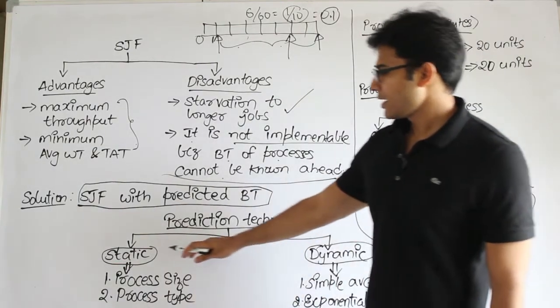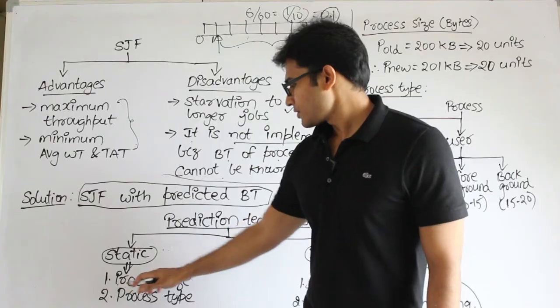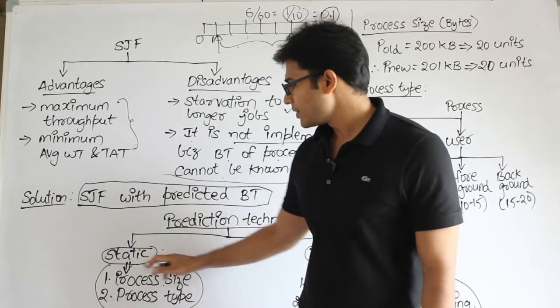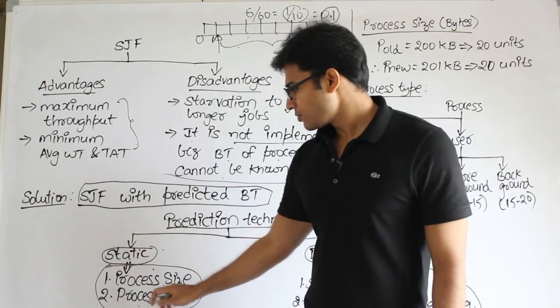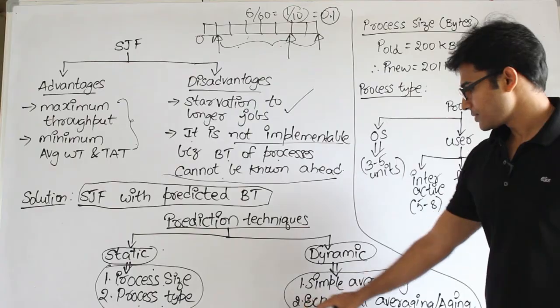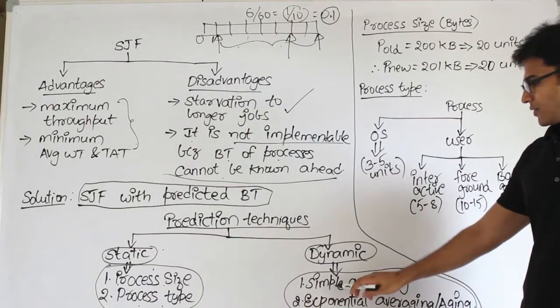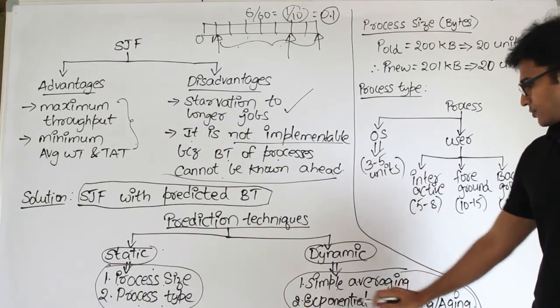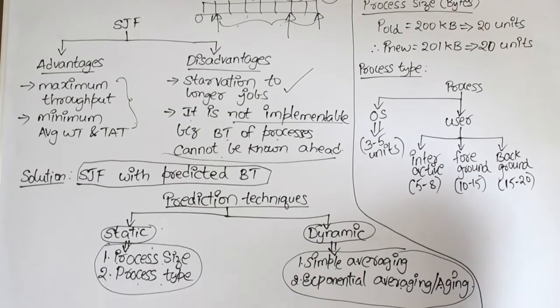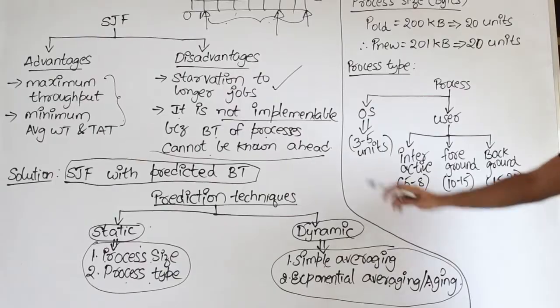Now static is based on two things. One is either you could base it on process size or you could base it on process type. And dynamic means there are two types. One is you can base it on simple averaging, and the other is exponential averaging, which is also called aging. Now I'll talk about the static first.